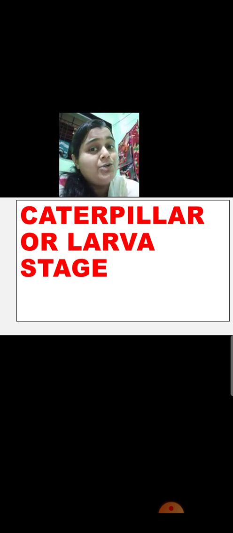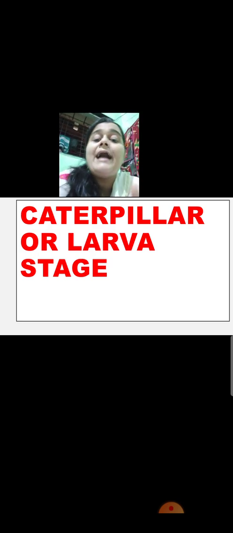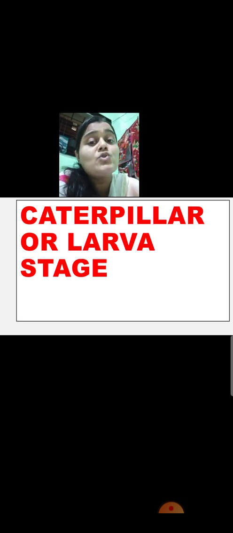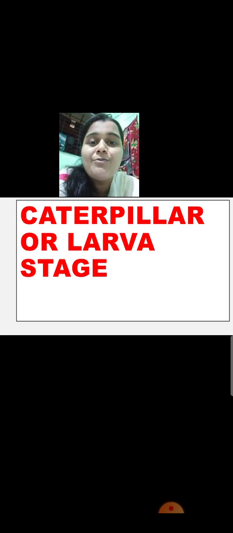As soon as it comes out from the egg, what does it do? It starts eating the leaves of the plant. Which stage that is? The caterpillar or the larva stage. So again a question can be asked here. The dash stage of butterfly eats very rapidly. So what are you going to write? Caterpillar stage. Okay. And caterpillar stage is also known as dash. So what are you going to write? Larva. Okay, because both are the same.